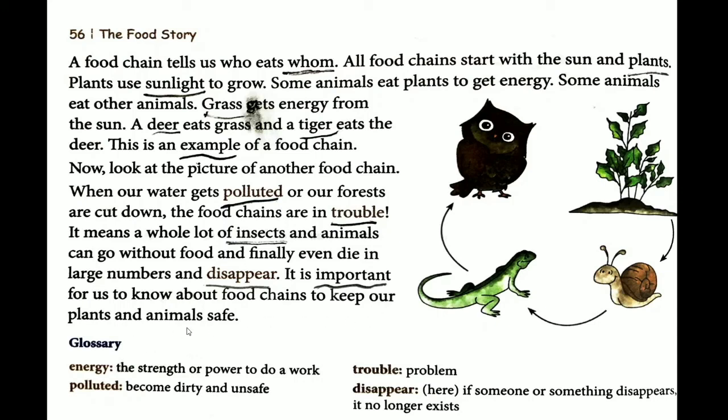So it is important for us to know about food chains to keep our plants and animals safe. So, my dear kids, it becomes very important for us to know about these food chains so that we can keep our plants and animals safe. So, this was all about the chapter Food Story. Hope you have understood the entire thing of the chapter. And in the next video, we'll be doing the reading part of this chapter.